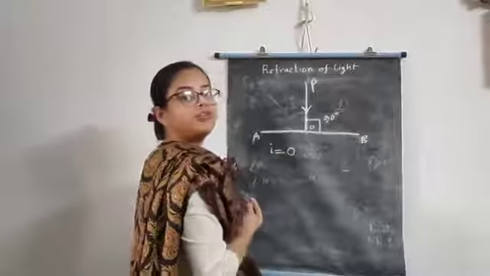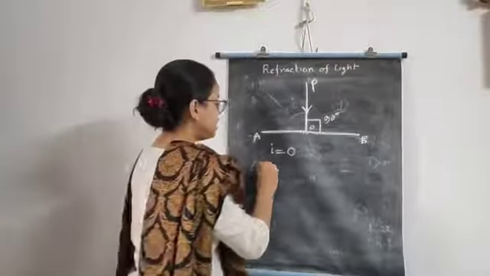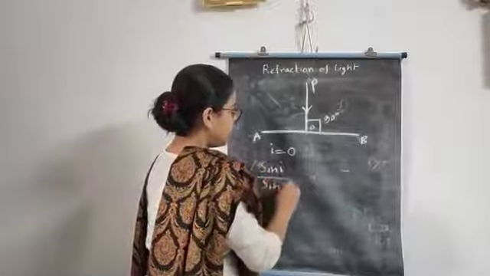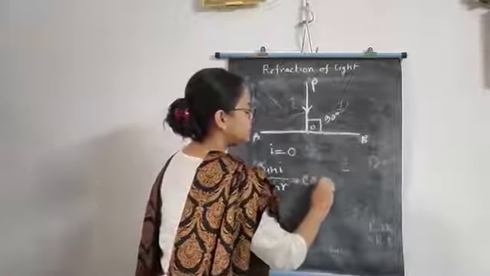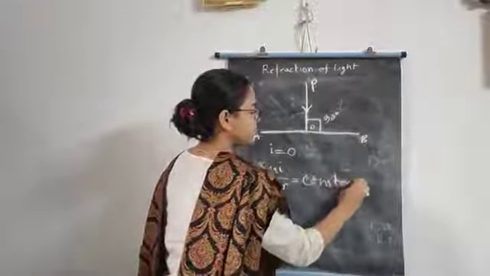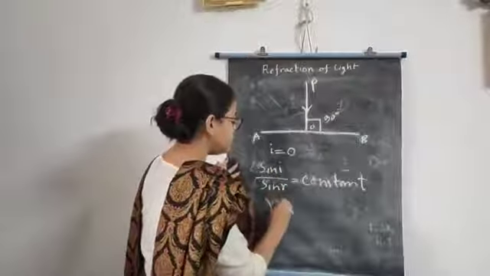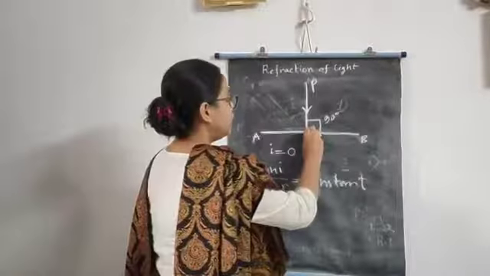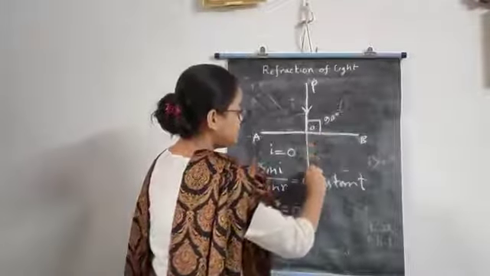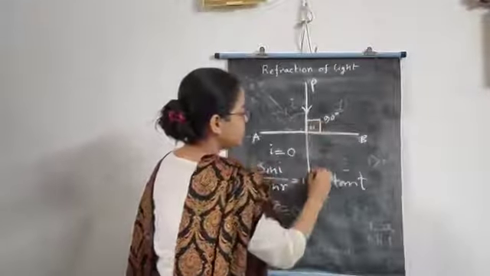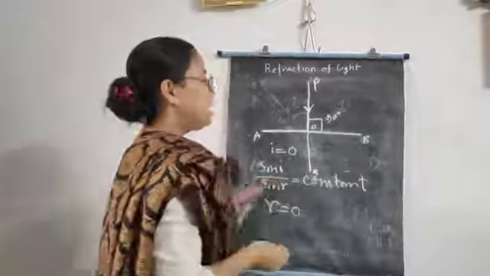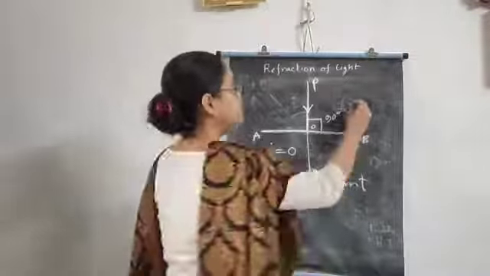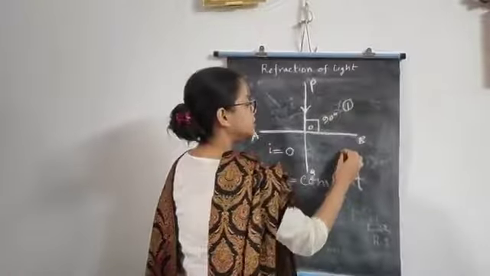From the second law of refraction we know that sin I by sin R equals a constant. So R will also be 0. If R is 0, then light will travel along this path, that is OQ. That means the light ray will not change its direction in the second medium. This is medium 1 and this is medium 2.